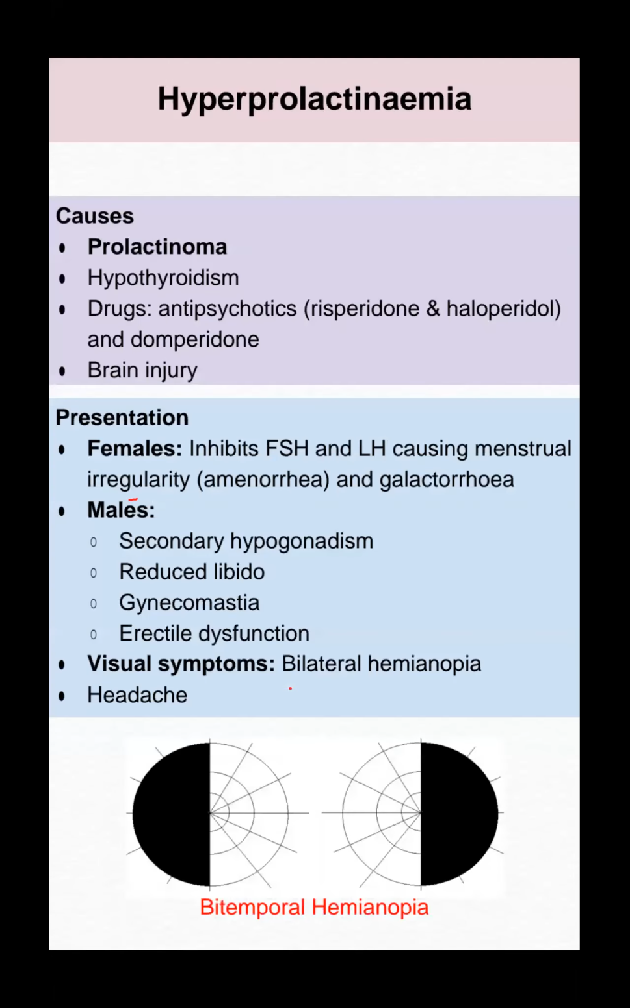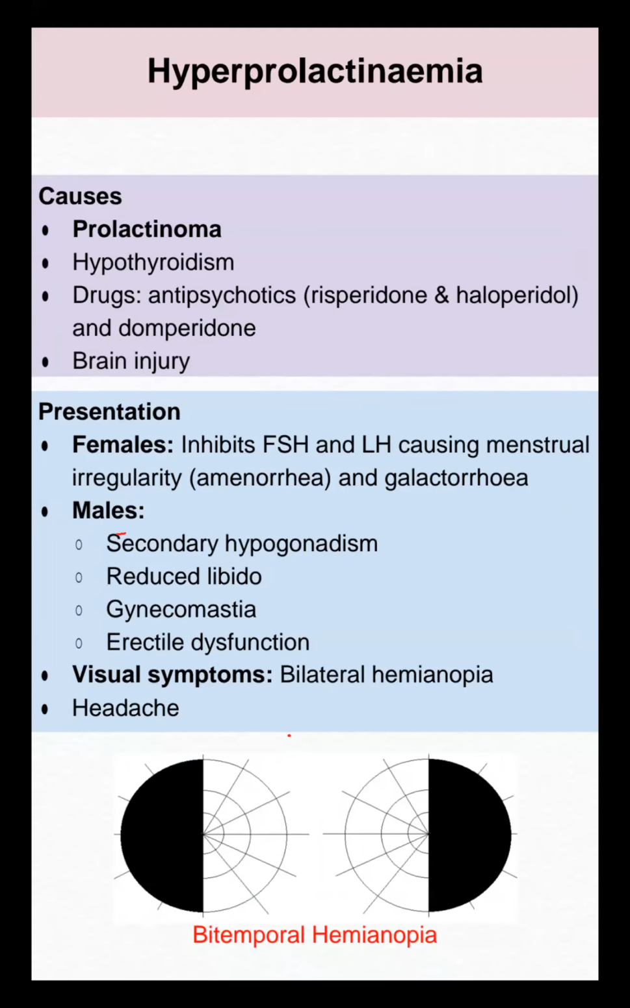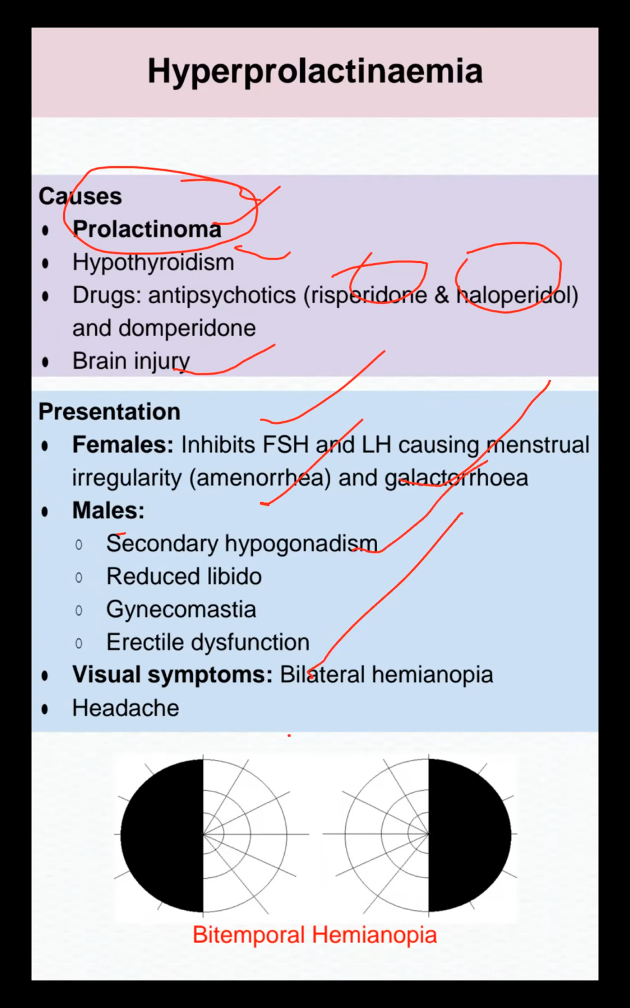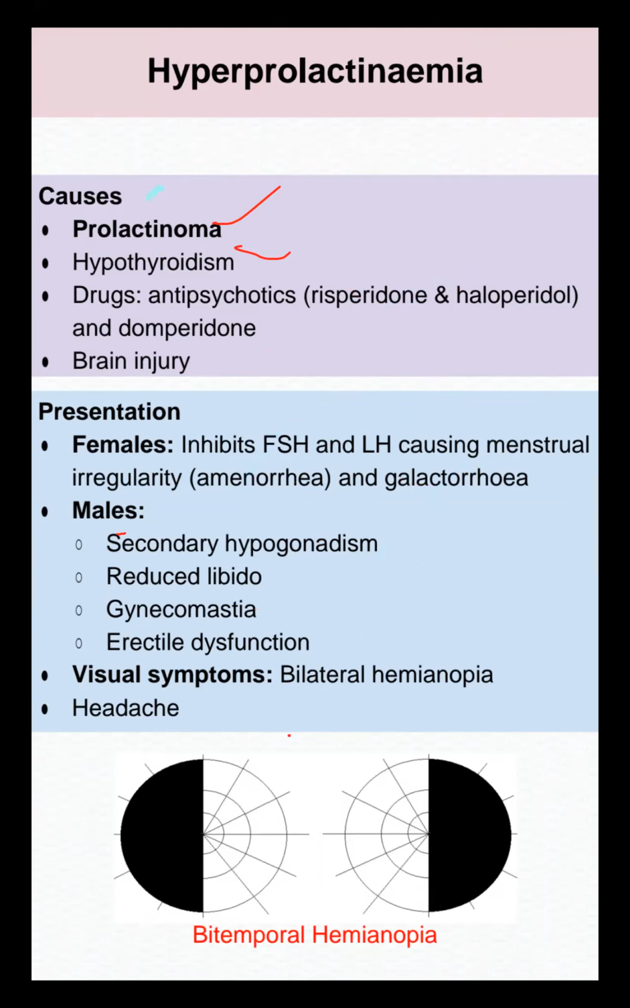Hyperprolactinemia is a very important exam question. Prolactinoma is the cause. The drugs risperidone and haloperidol can be a cause, brain injury is a cause, and hypothyroidism too. But in the exam they ask prolactinoma. In presentation, FSH and LH will be inhibited, so the patient comes to your hospital with amenorrhea and galactorrhea, and in male patients hypogonadism, reduced libido, gynecomastia, erectile dysfunction, and visual dysfunction, bitemporal hemianopia. My candidates, they give this scenario, just remember this way.